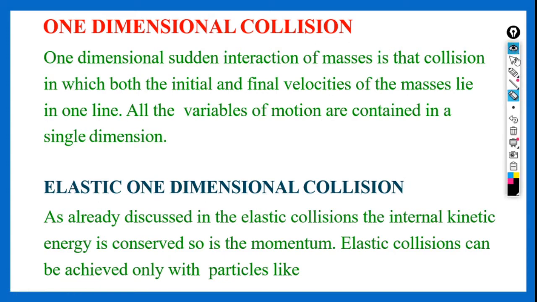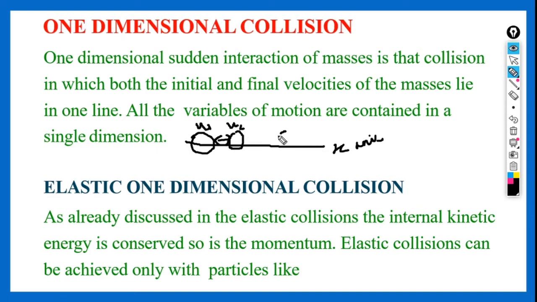Let us say a body is here, and one more body is here, and this is the x-axis. Both are colliding. Before collision, let's suppose the velocity of this body is u1 and the velocity of this second body is u2.